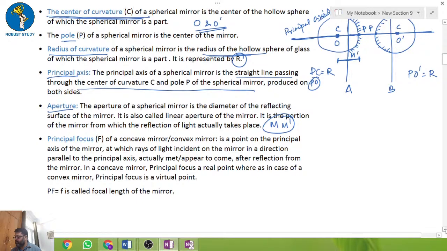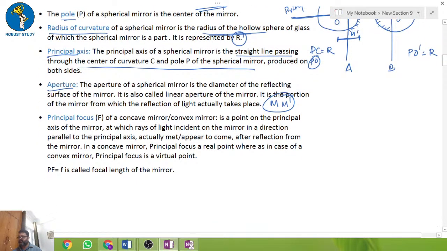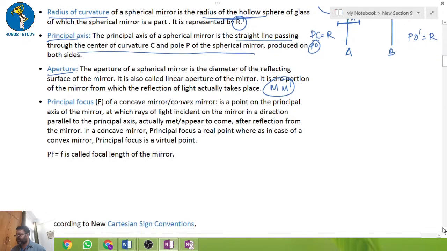Okay, now a very important thing we have to understand: the principal focus and the focal length. So what is the principal focus and focal length? Here I have put a combined definition. It is a point where all the rays parallel to the principal axis actually meet or appear to meet. So here are the two cases.